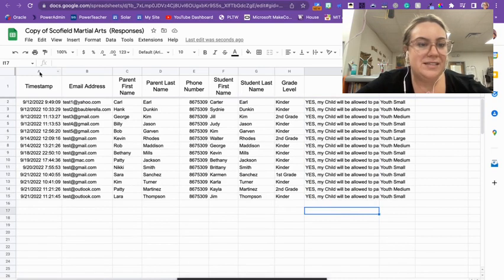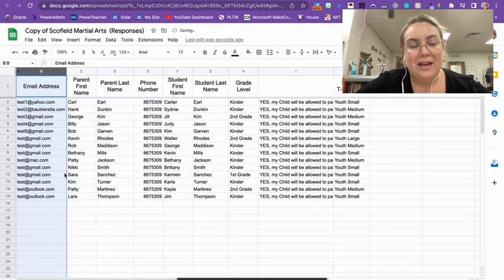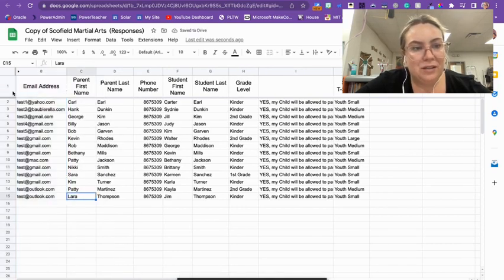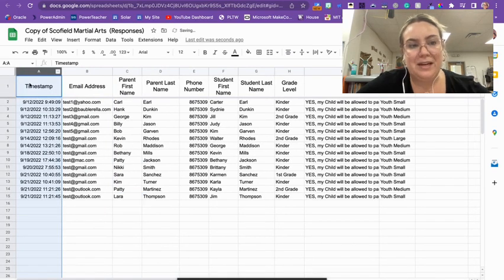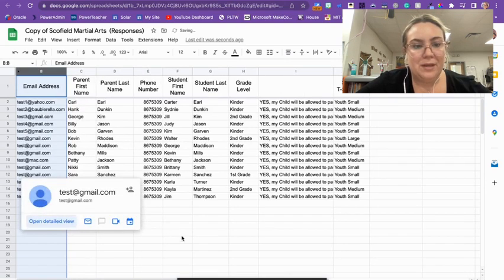You can delete columns by coming up here to the top, using two fingers, and going to delete. You can also just hide it, so if you don't want to delete it because you might need it later, just go down and hit hide column and it'll go away. If you look closely, there's a little triangle that showed up now. If you click it, it opens that hidden column back up. So I'm going to hide that again.